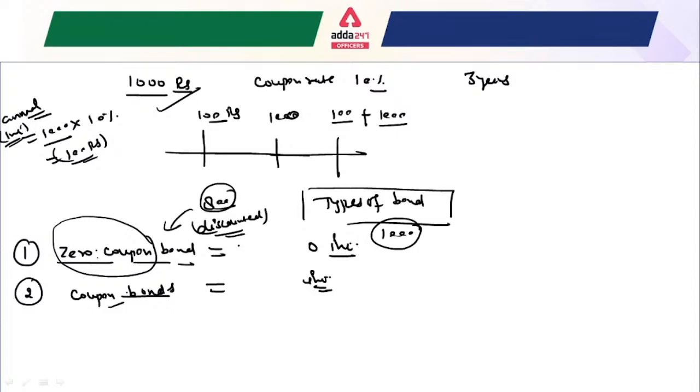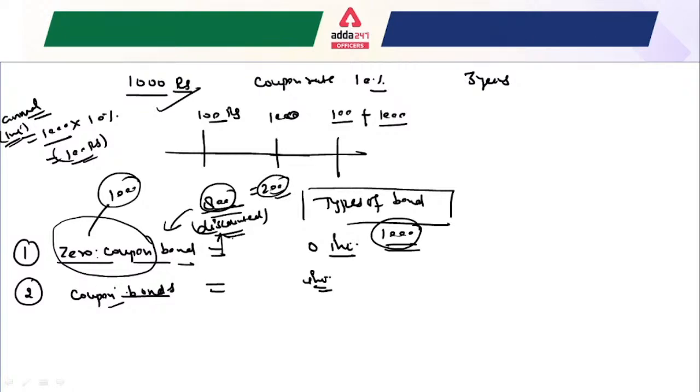These are issued at a discount, and the maturity is held at the face value of the bond. Suppose the face value of the bond is 1000 rupees, and these are actually issued at 800 rupees. So that means these are at a discounted rate. The difference between the purchase value and the maturity value is called the discount. Here the discount is 200, right? So that is known as a zero coupon bond.